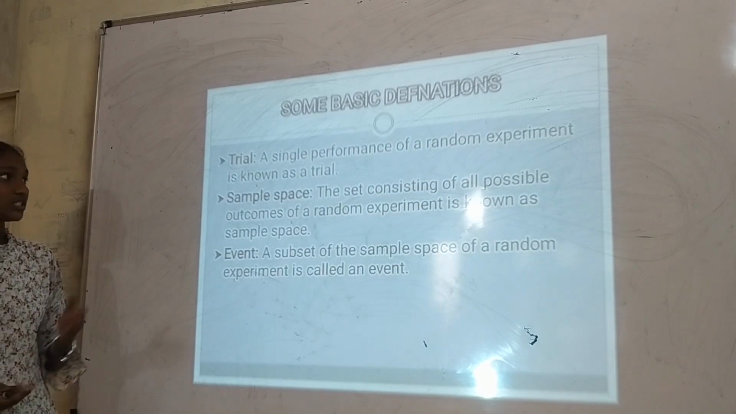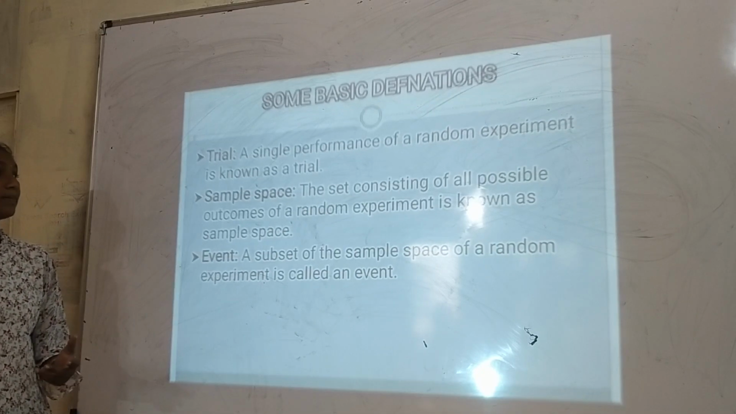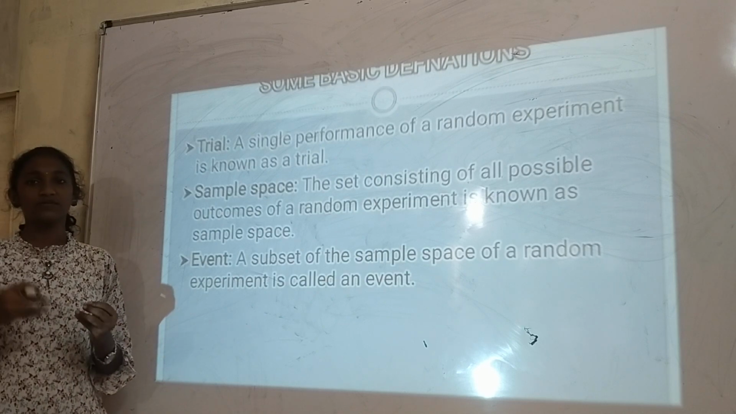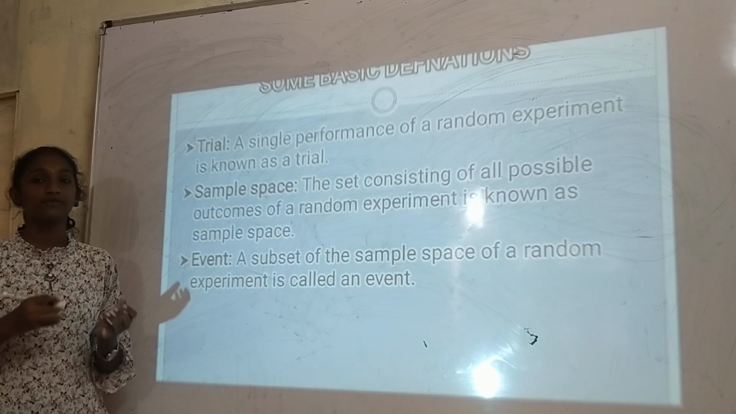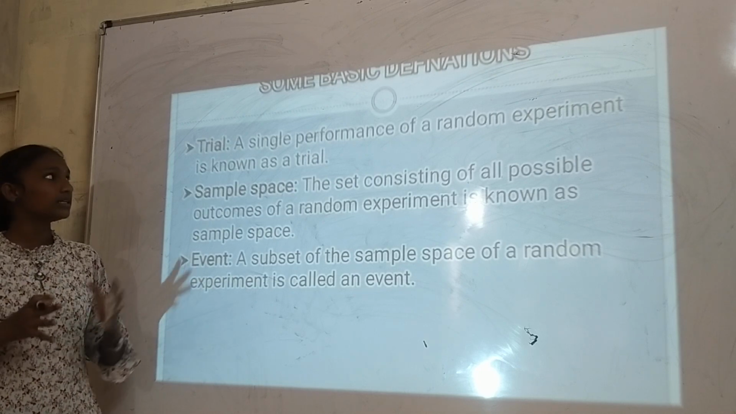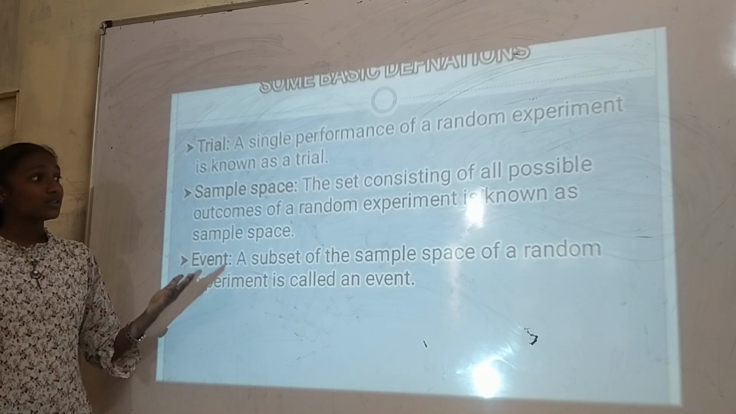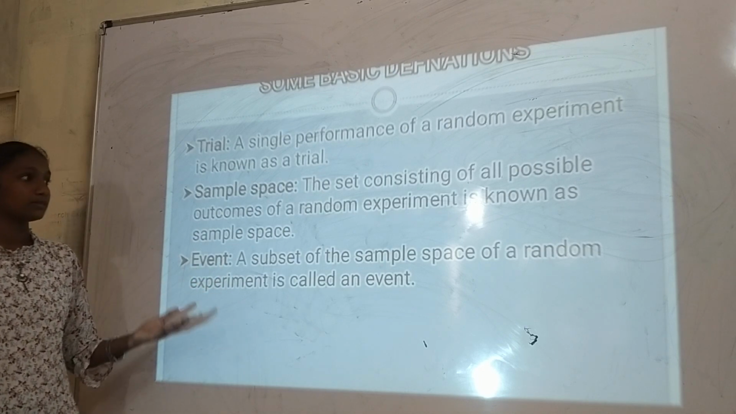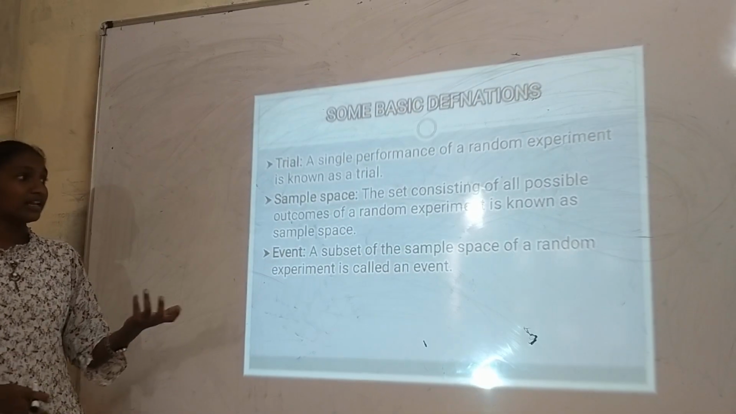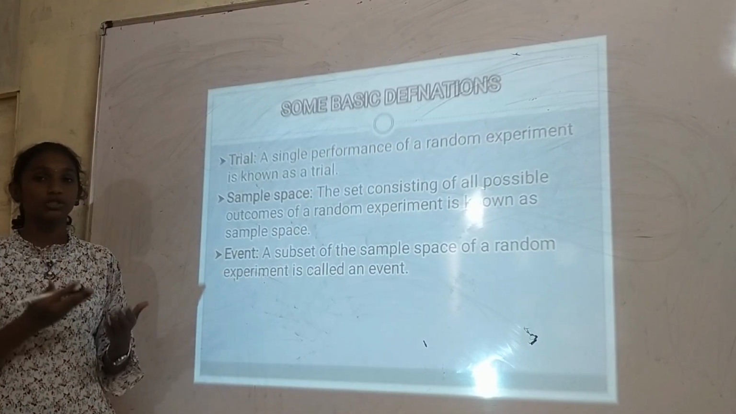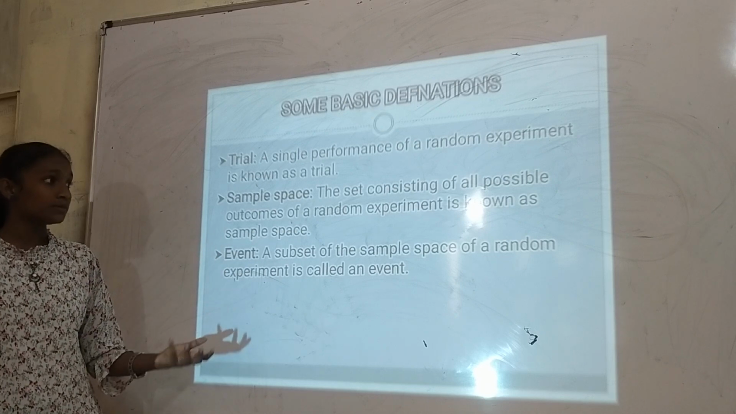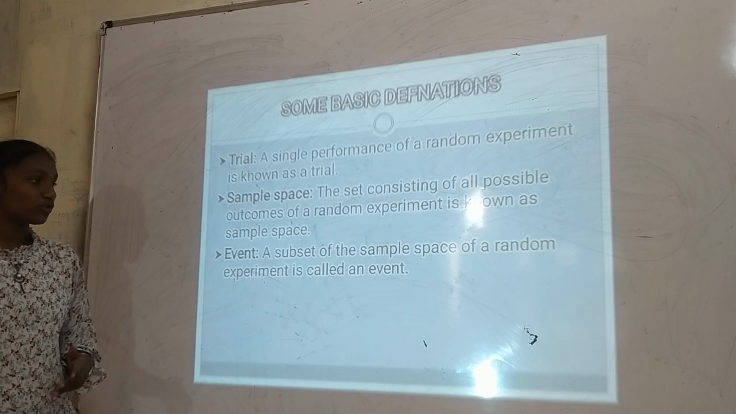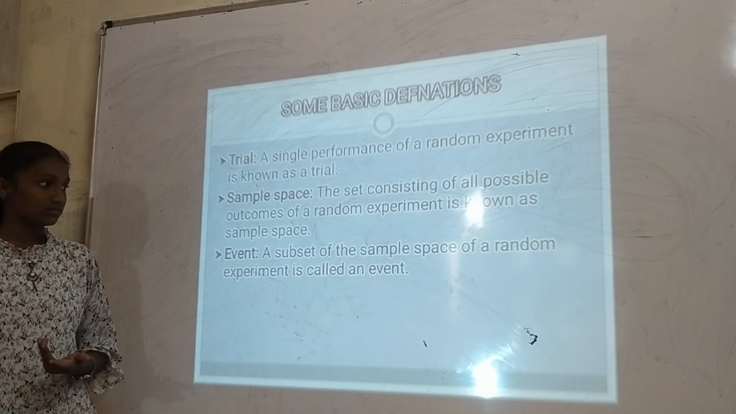Some basic definitions. Trial: a single performance of a random experiment is known as a trial. If we are doing an experiment or an event, then we are doing a rehearsal, so here the rehearsal is known as a trial. Sample space: the set consisting of all possible outcomes of a random experiment is known as sample space. In an experiment, all the possible outcomes are known as the sample space. Event: a subset of the sample space of a random experiment is called an event.